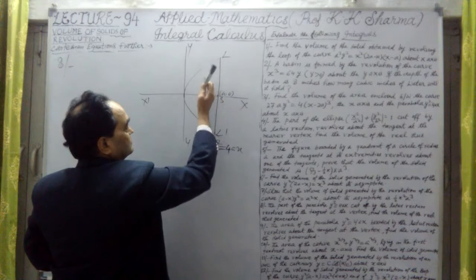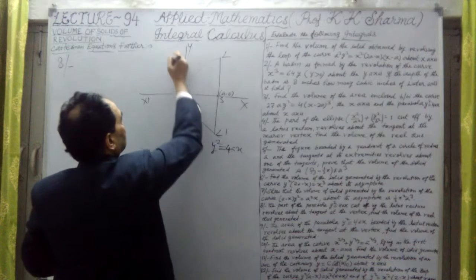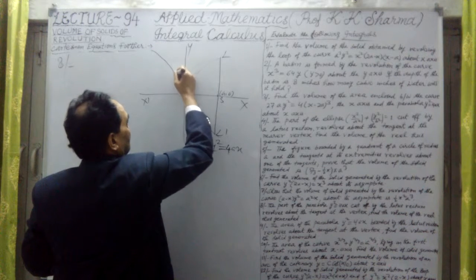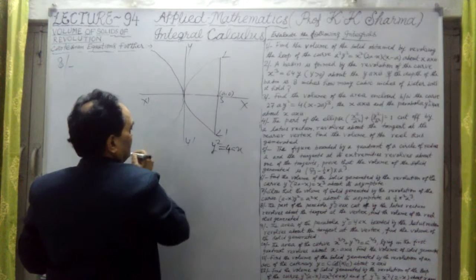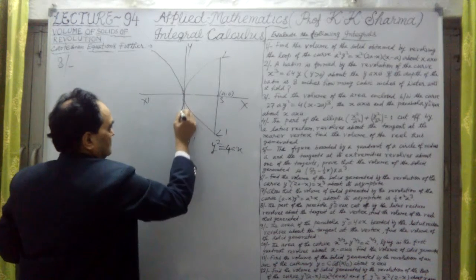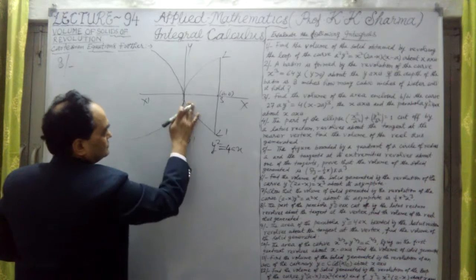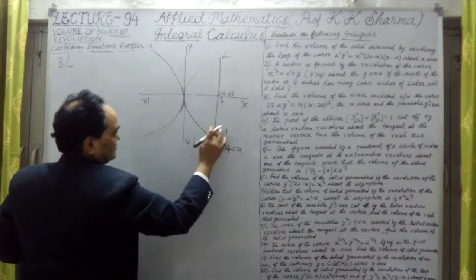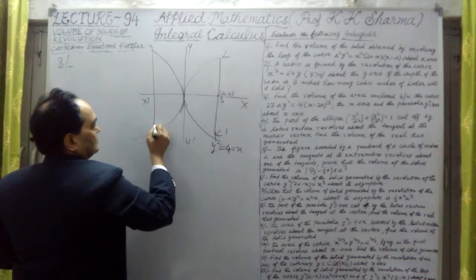Now if I revolve this parabola around this, a curve of the same type will be formed. So this is the curve here.